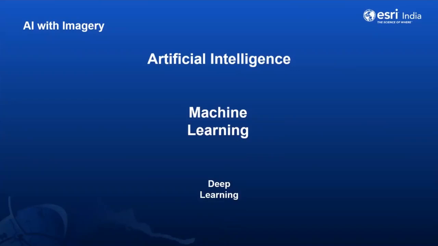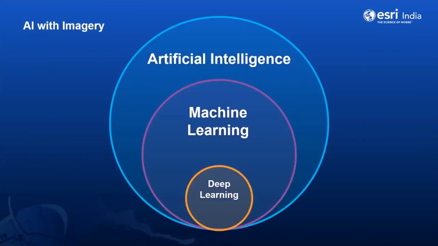So you have artificial intelligence, which describes how you can have a computer or a machine do a task that requires some level of human intelligence. Now, one type of AI is machine learning, which uses techniques that learn from data to get exactly the information you need.